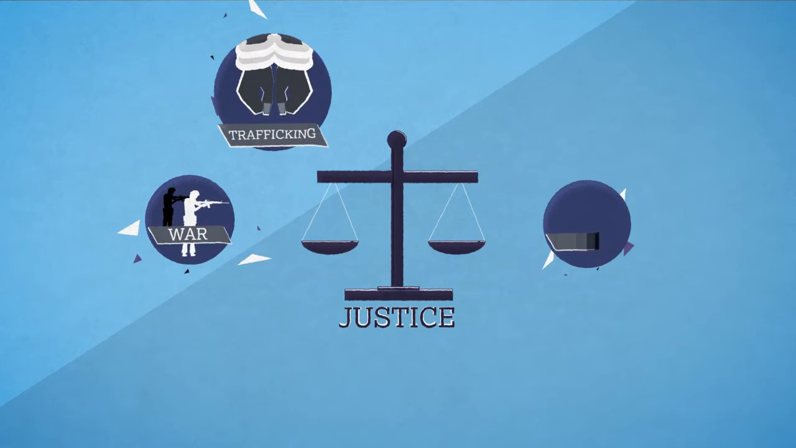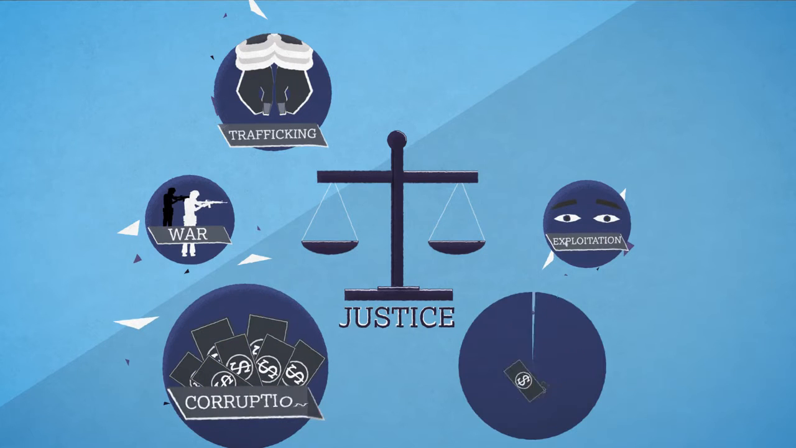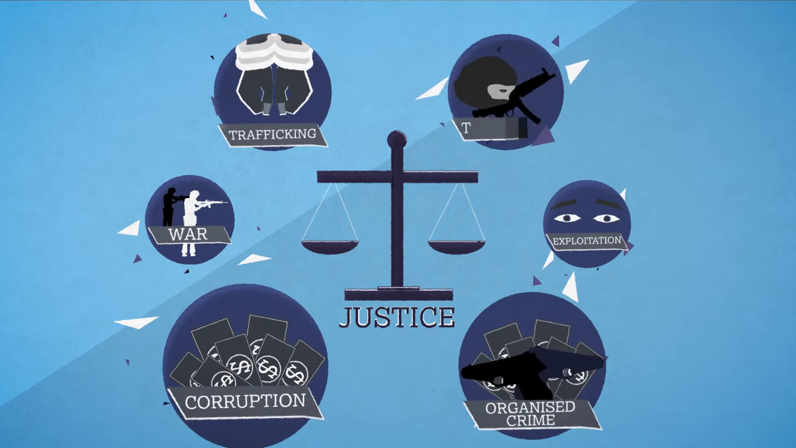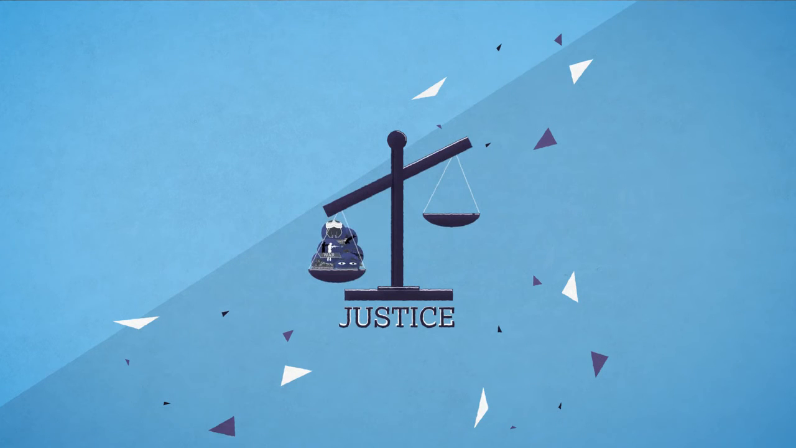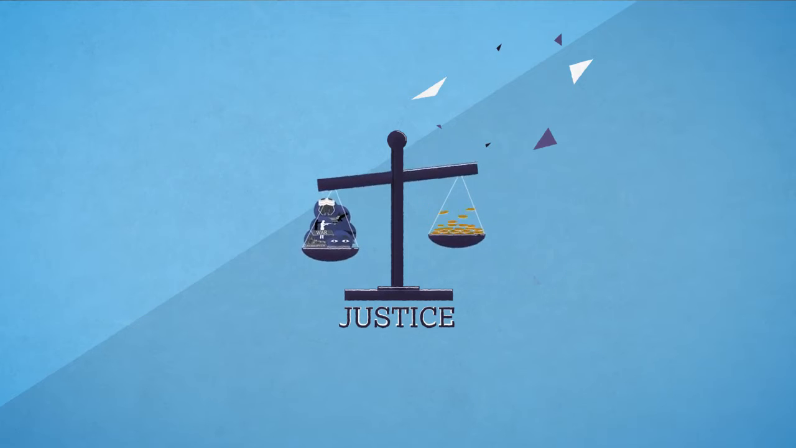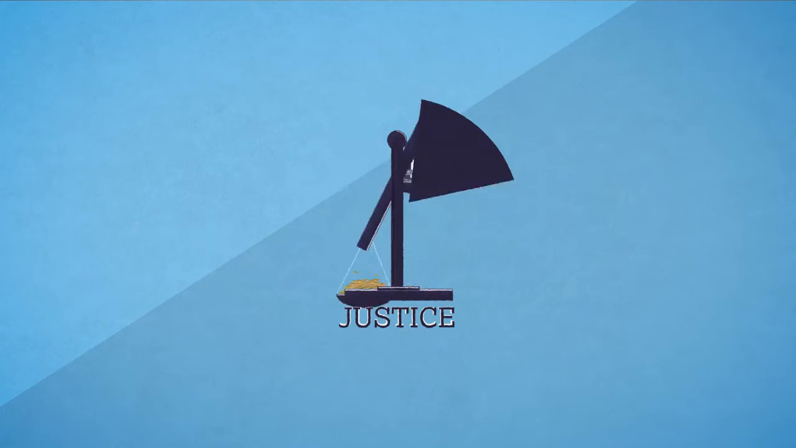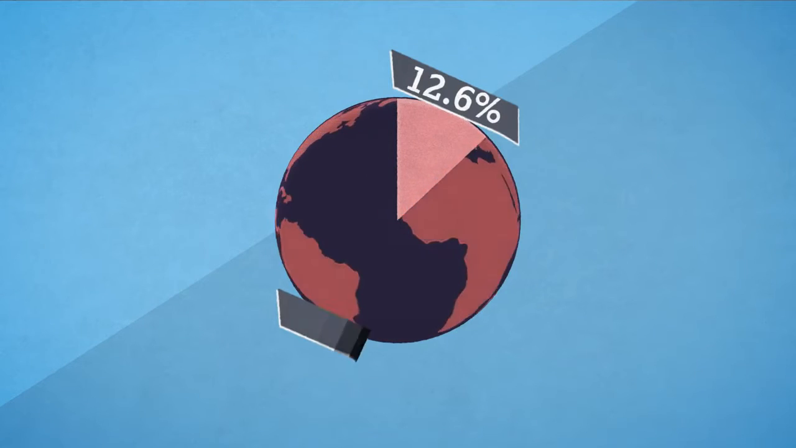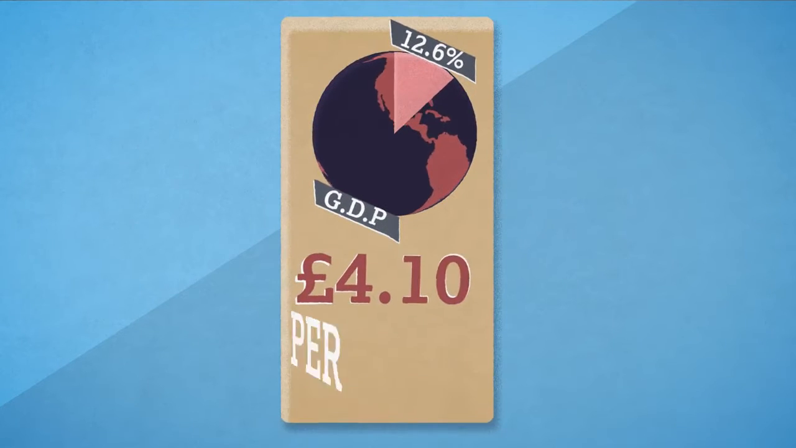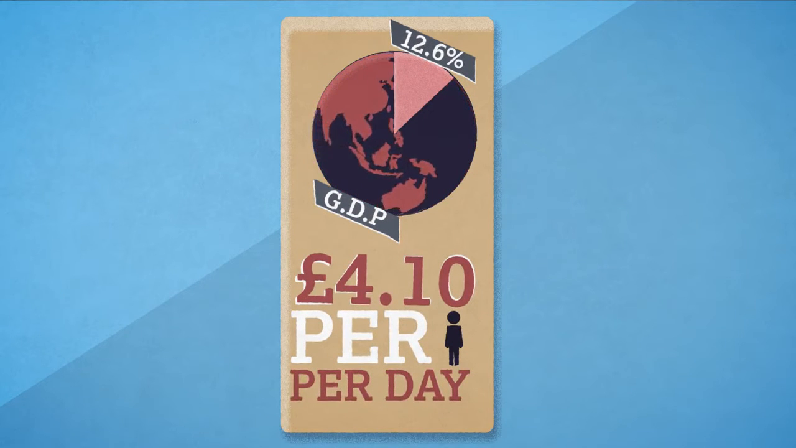War, trafficking, exploitation, corruption, organised crime or terrorism all work to perpetuate inequality, and according to the Institute of Economics and Peace, violence costs 12.6% of world GDP. That's around £4.10 per day per person globally.